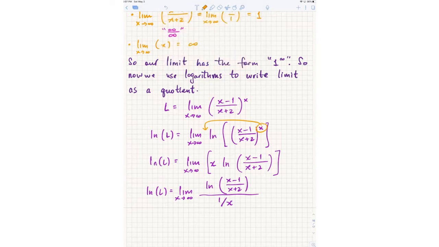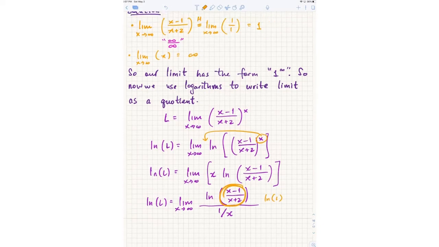All right. Now what happens as x goes to infinity? So this is ln of 1, right? Remember that this fraction, we already know from earlier that it has limit 1 as x goes to infinity. So I get ln of 1, which is 0, and 1 over x, 1 over infinity goes to 0. So I get 0 over 0. And so now I'm ready to do L'Hopital's rule.